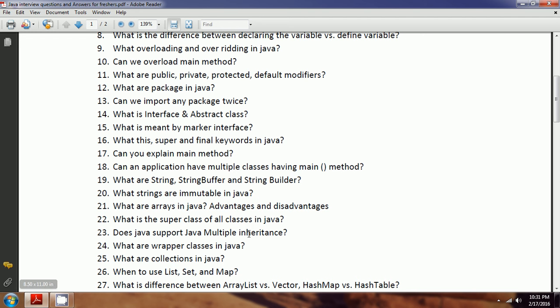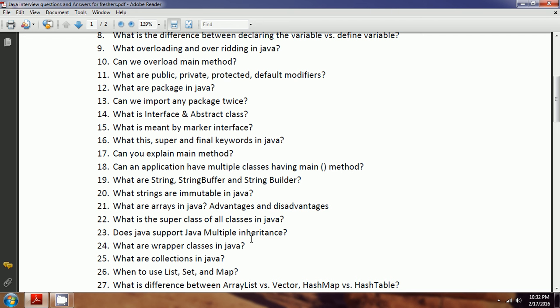And then, what are the wrapper classes in Java? Till Java 1.4, we had primitive data types, but later the concept came that for each primitive data type, a corresponding class is available. For example, int is a primitive data type, but the corresponding Integer class is there.